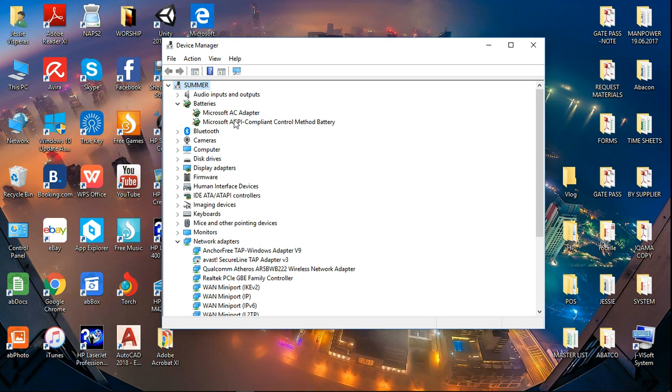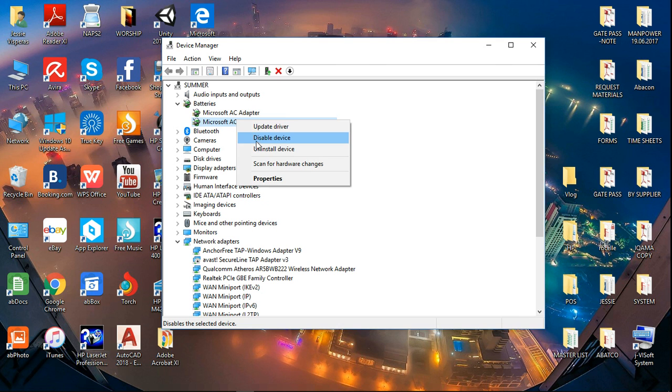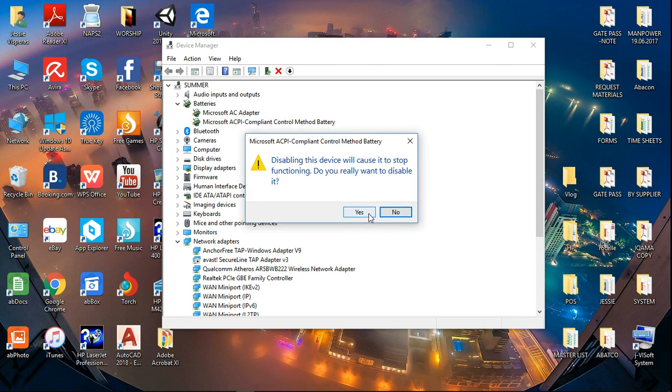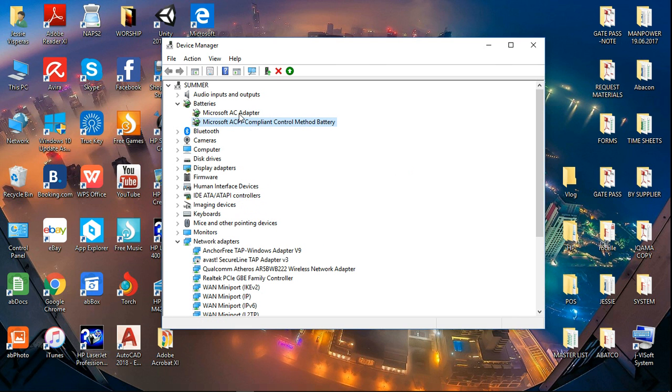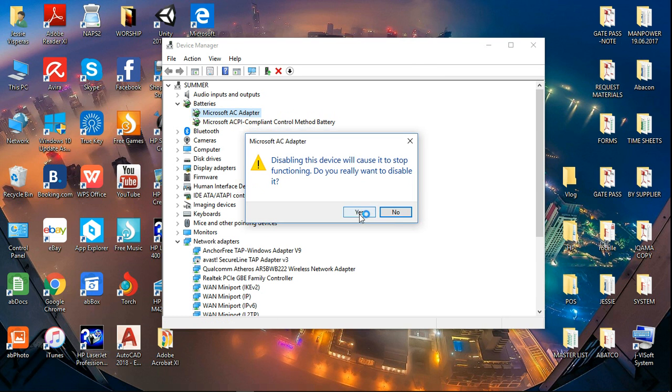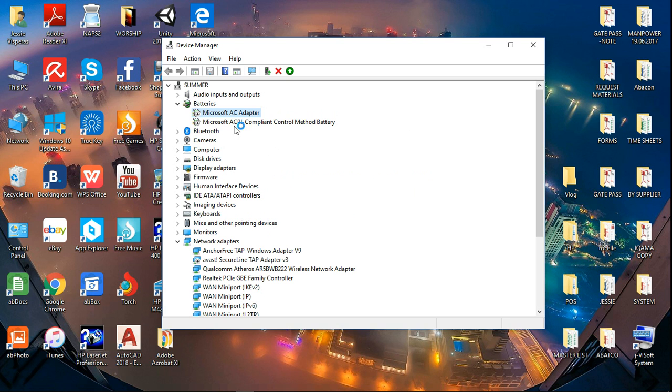And then after that, these two options here, we need to reset by disabling. So we have to disable this one and the other one also. Okay, they are now both disabled.